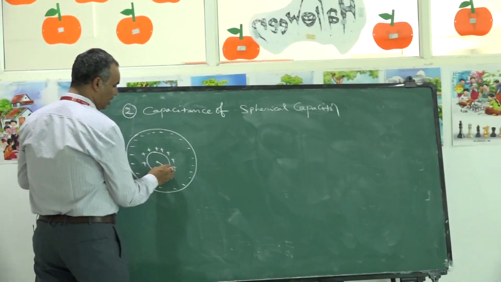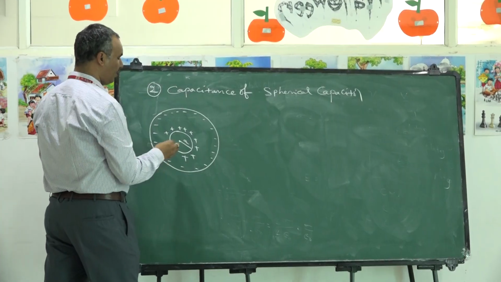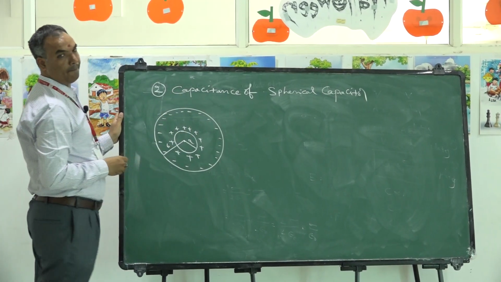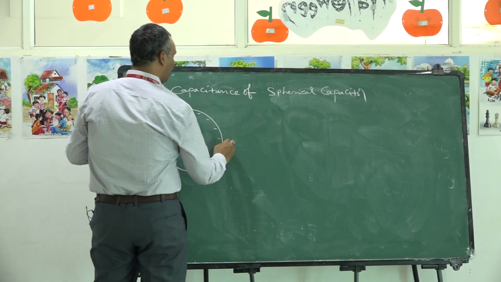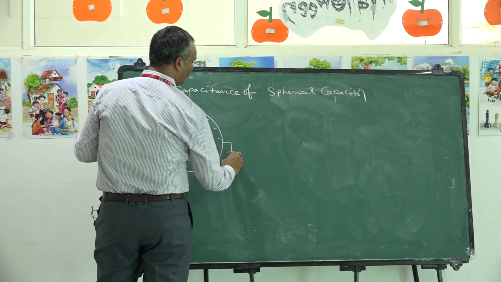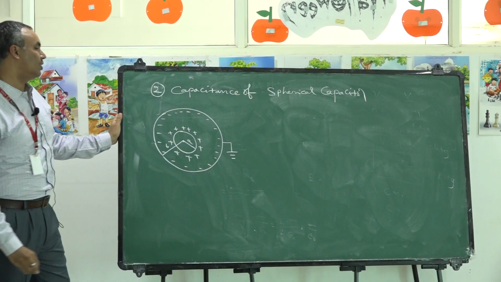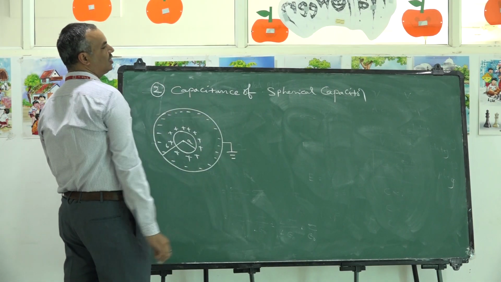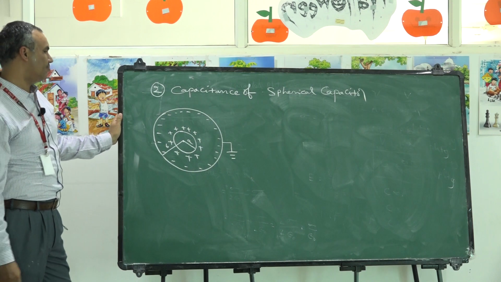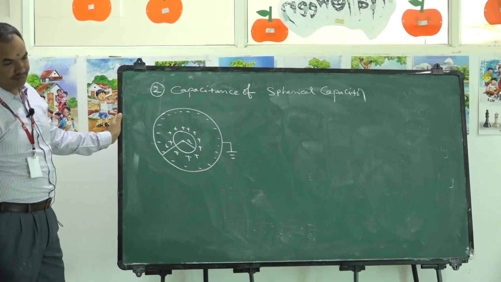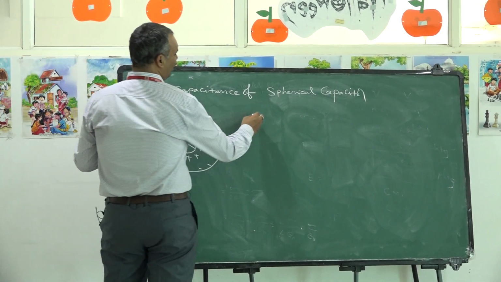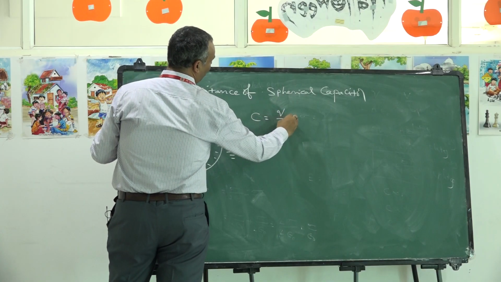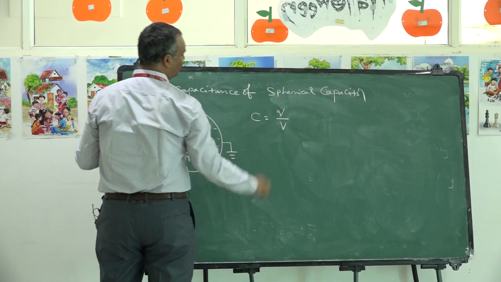Let A be the radius of the inner sphere and B the radius of the outer sphere. As we know from the principle of capacitor, we need to ground the outer sphere. I would like to find the capacitance of this spherical capacitor. How to find it? You know that capacitance is defined as charge divided by potential developed.